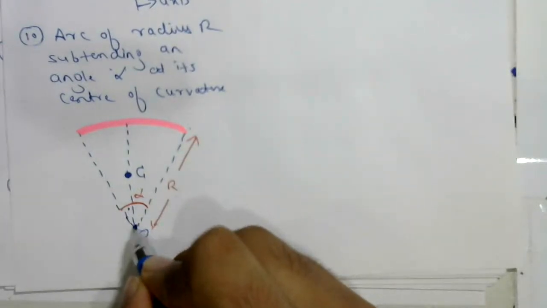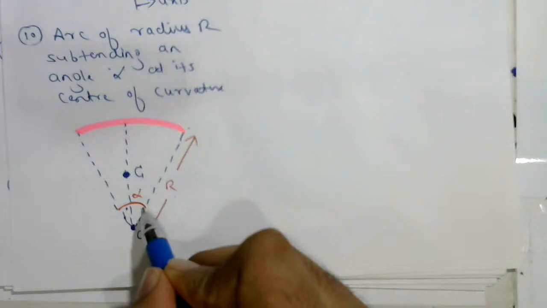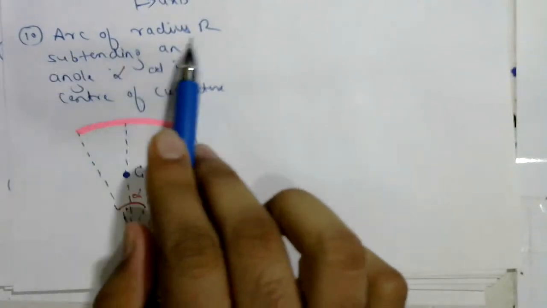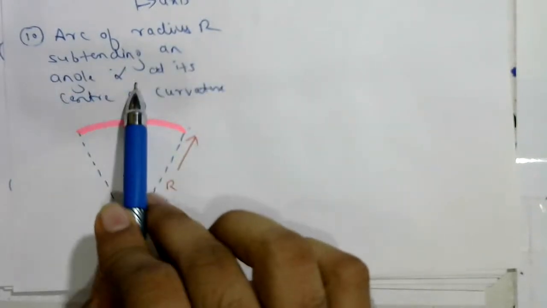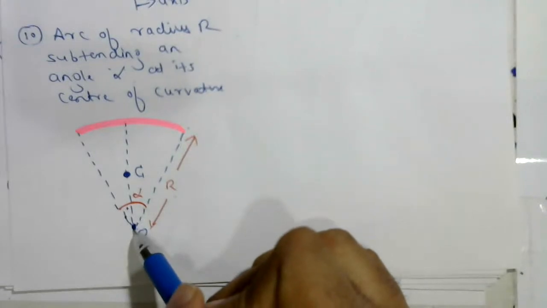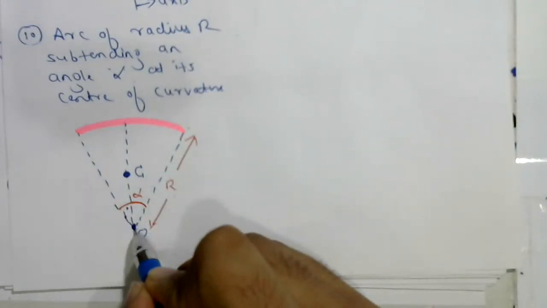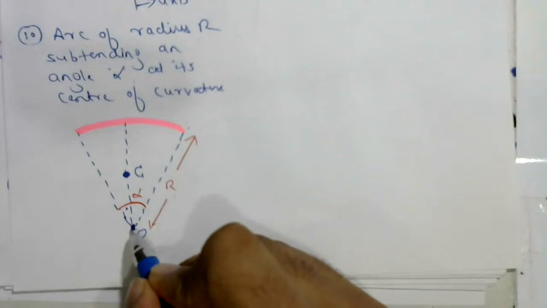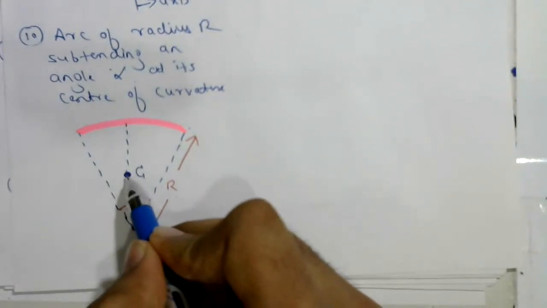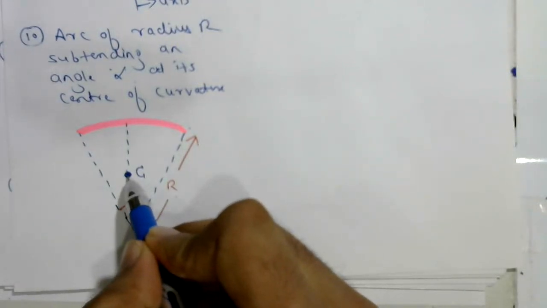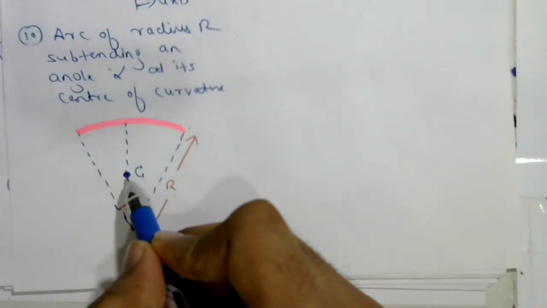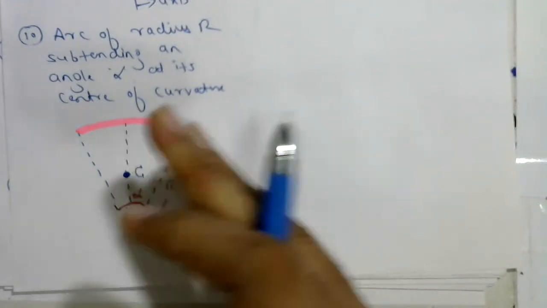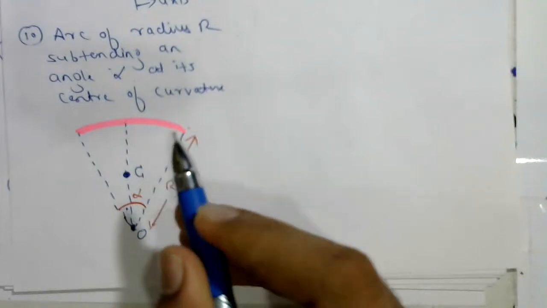This arc subtends an angle alpha at its center of curvature. From this point we are going to find the center of mass. At distance OC, at this point the center of mass will be there. You should know that towards where the mass is distributed, the center of mass will be there.